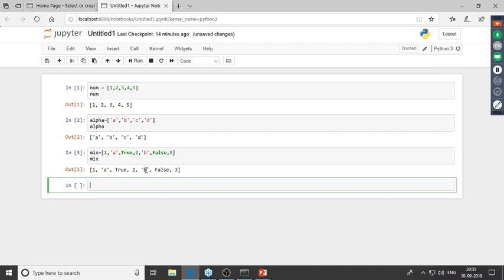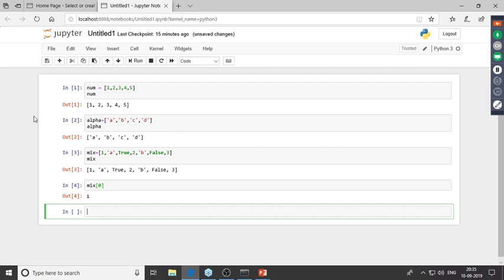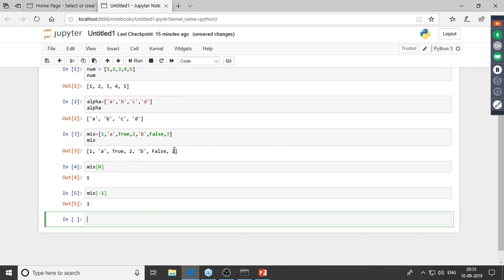Now let's see how we can extract individual elements from this entire list. Let's say if I wanted to extract only the first element or the first item from this entire list, then this is how we can do it. I'll start off by giving the name of the list, and then I'll follow it up with a parenthesis, and I'll give in the index number. Since I want the first element, the index number for the first element would be 0. So I'll just put in 0 over here, and we've extracted the first element from this. Now similarly, if I wanted the last element from this, what I'll do is I'll give in -1. So when I put in -1 over here, then I'll get the last element, which is 3 over here.